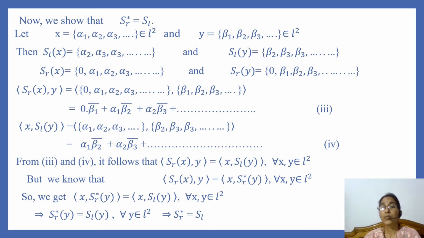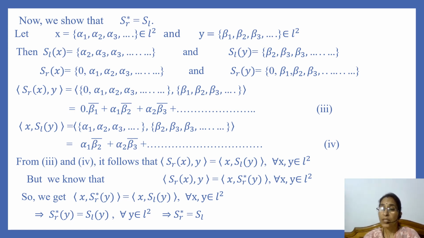So we have inner product of SR of x and y is equal to inner product of x and SL of y for every x, y in L2. But we know that inner product of SR of x and y is equal to inner product of x and Hilbert adjoint operator, that is SR star of y, for every x, y in L2.